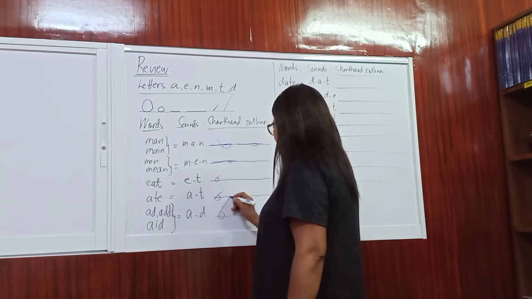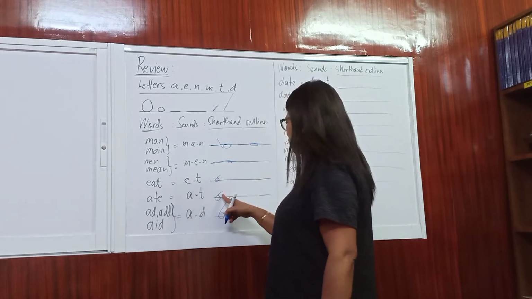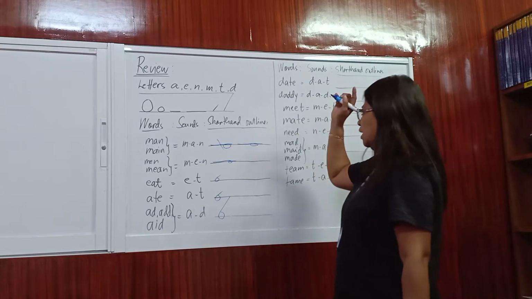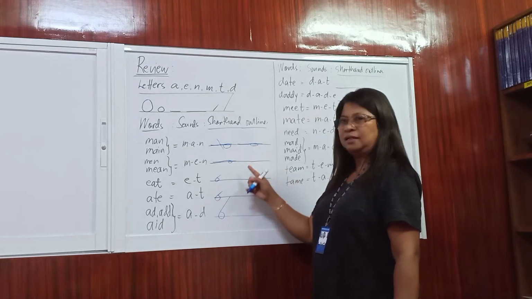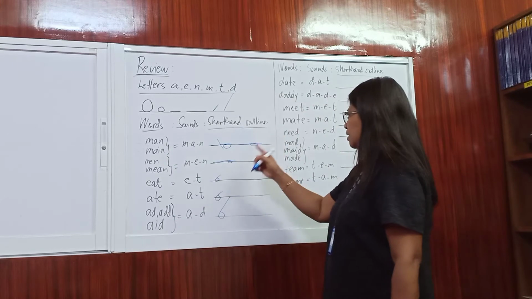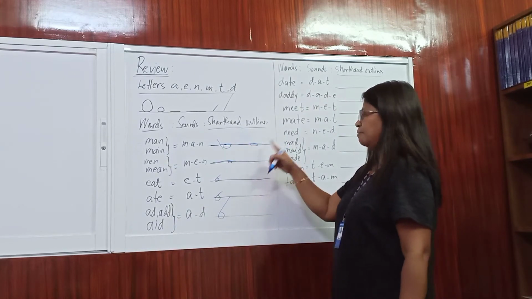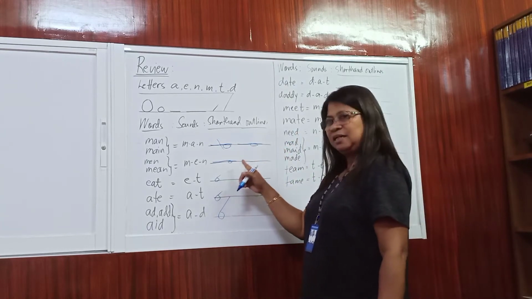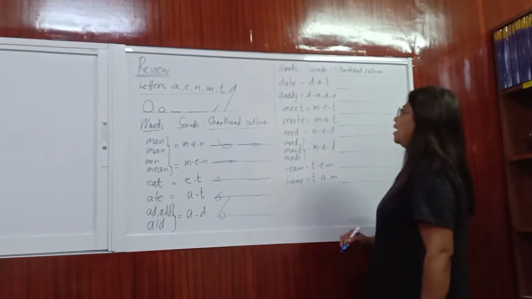Then add, let us distinguish letter D from letter E. So A-D. Look at the D. It's occupying the whole of the writing line, and E is not occupying the whole of the writing line, only about 1/2 or 1/3. So in doing this, you have to always spell the sounds that you hear in writing the outline. M-A-N. So you forget the words first and then read the outlines and say the words. So for example, M-A-N, man, M-E-N, men, E-T, it, A-T, A-D, add.